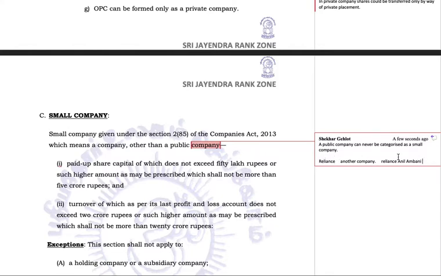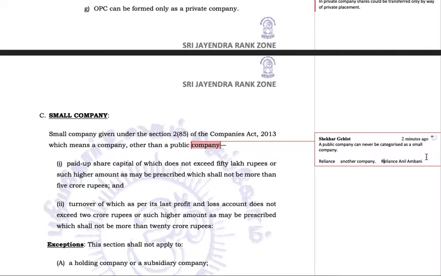This is a public company. This is also a public company. This company, Reliance Anil Ambani, is standing on the verge of bankruptcy, almost bankrupt. It does not have enough money to pay its debt obligations. Probably the whole company will be sold off soon. Both are public companies, but still we cannot call this company a small company. It will remain a public company and you cannot call it a small company.